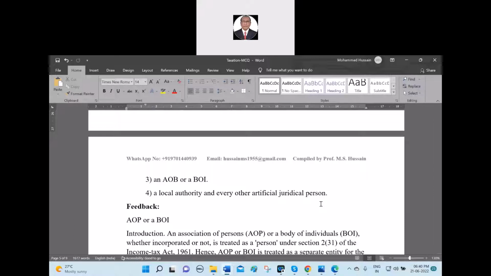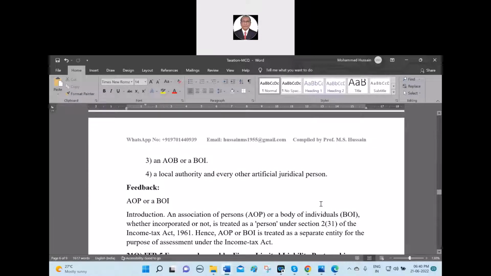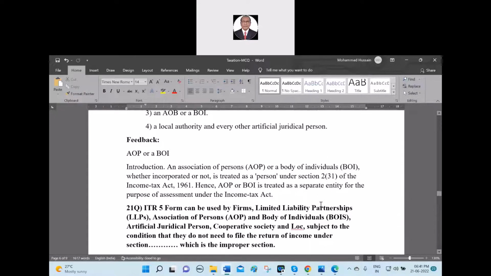Supplementary questions. BOI, body of individuals, whether incorporated or not, is treated as a person under the section. Another supplementary question: which section says? Section 2 sub-clause 31 of the Income Tax Act 1961. Hence, AOP or BOI is treated as a separate entity for the purpose of assessment under the Income Tax Act. So I wrote AOB intentionally. There is no AOB. It is AOP, and the full form is an association of persons. And the BOI is a body of individuals. So supplementary questions, I can make at least 3 to 4 from this feedback.